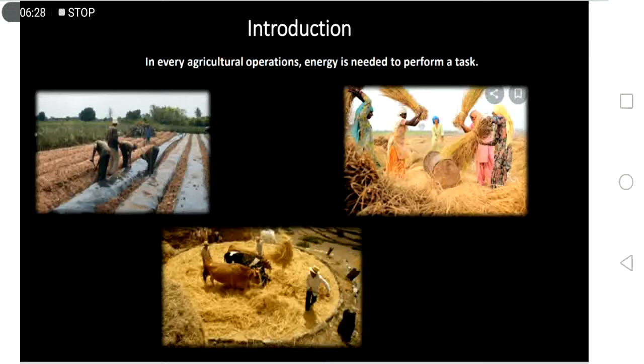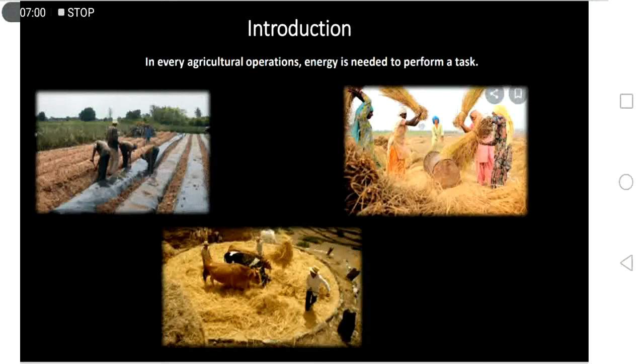So in every agricultural operation, energy is needed to perform a task, isn't it? So if you don't have energy, then you cannot perform that specific task. Either you do it manually by human, you use the labor, or whether you use the animal or machineries. So you need this energy to perform the task.